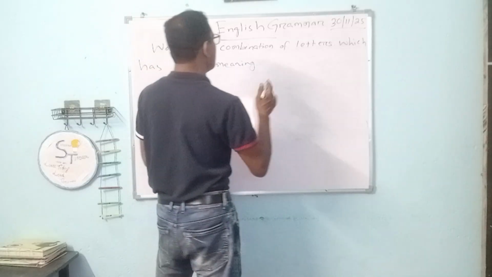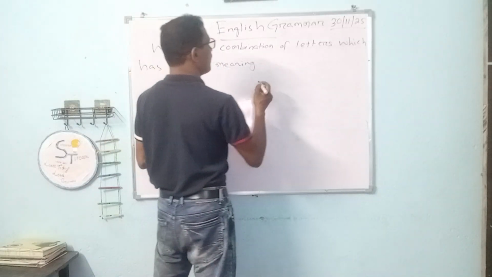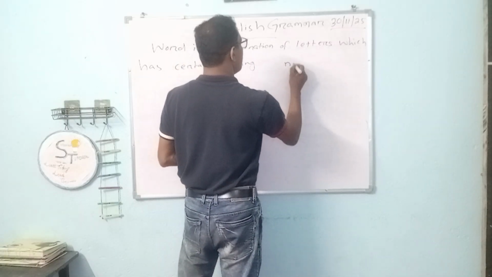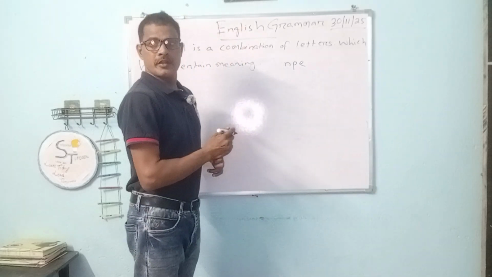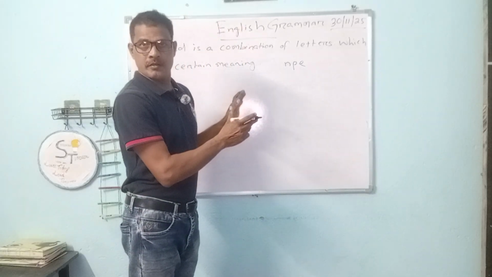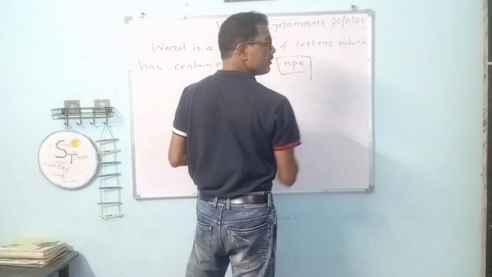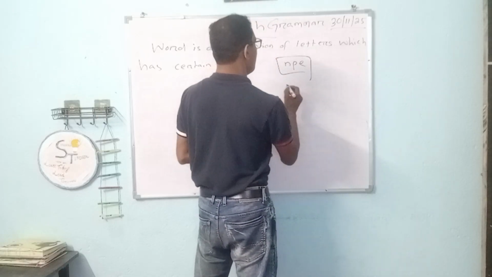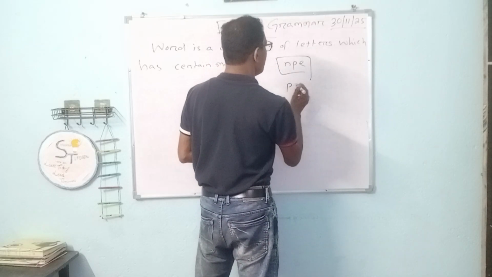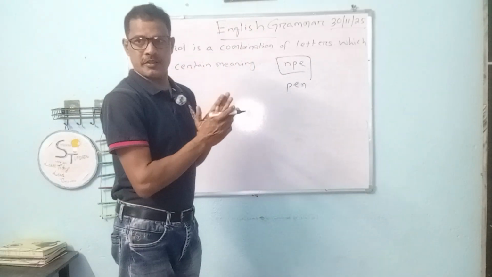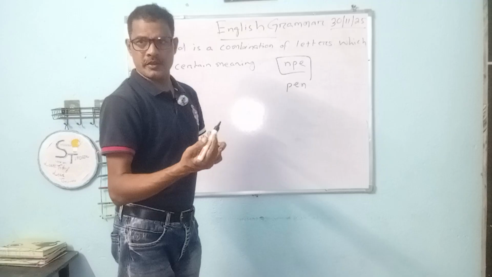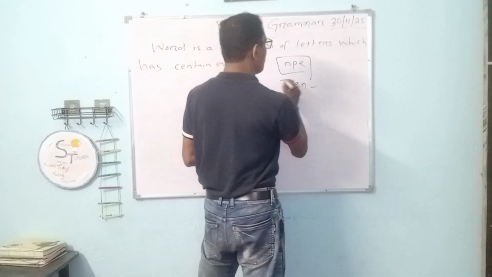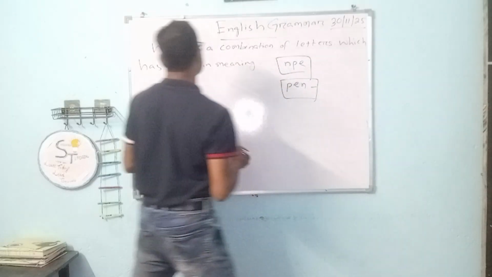Okay, it's a combination of letters which has a certain meaning. Suppose, for example, we write a word, we combine some letters like NPE. It doesn't convey any sense. Okay, so we cannot call it a word. If we arrange these letters in a meaningful way, like P, then E, then N, then it conveys a meaning. That is, pen is an instrument which helps in writing. Okay, so it has meaning. You can call it a word.